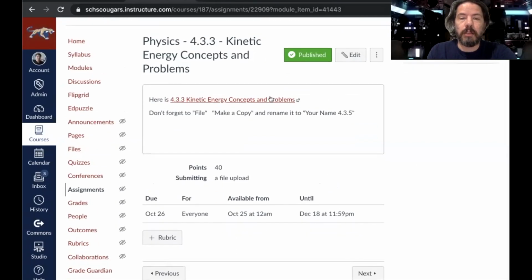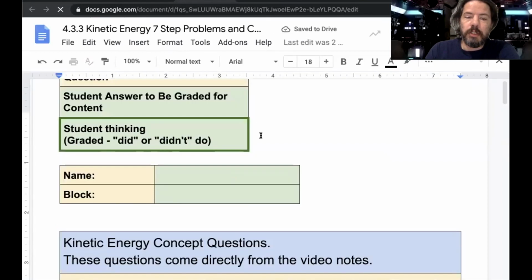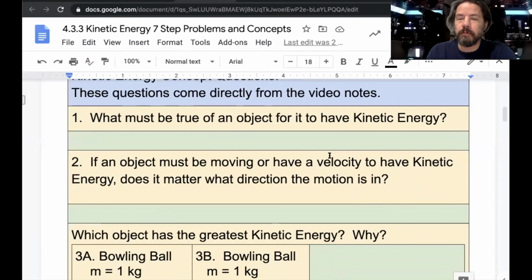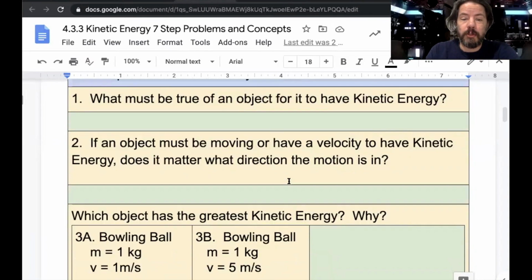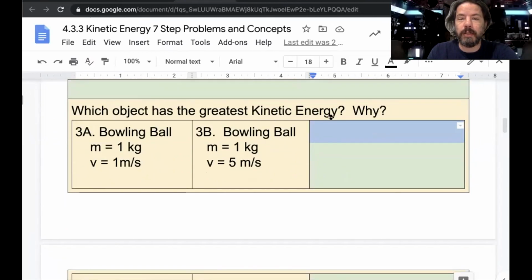Next are some concept questions and 7-step problems. Just like before, these come directly from the video notes, okay? They may require a little bit of thinking, but you're going to answer these questions. In this section right here, it's which has the greatest kinetic energy, and why? So this one is 3A, is it this bowling ball or this bowling ball? You're going to put either 3A or 3B, and then tell me why, okay?